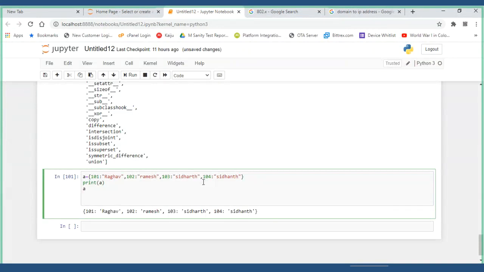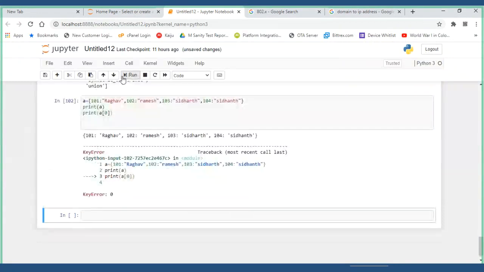Let's try a of 0, I want. At least try. Let me run this. What is happening? Some error I have got. Error 0 something. Even I also don't know. Key error, correct, right? Now you tell me what it is telling. 0 means what?